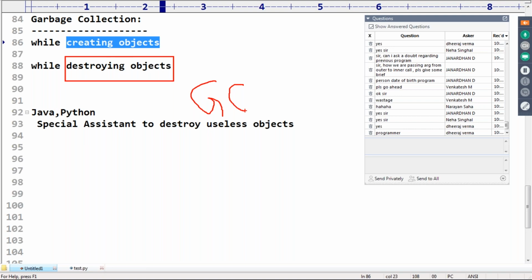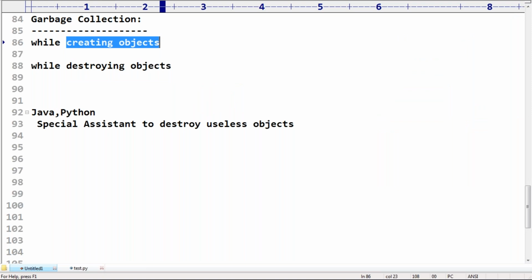Because of this garbage collector, the chance of a Python program failing because of memory problems is very low. Our Python application will become robust. Are you getting the point? Are you able to understand?